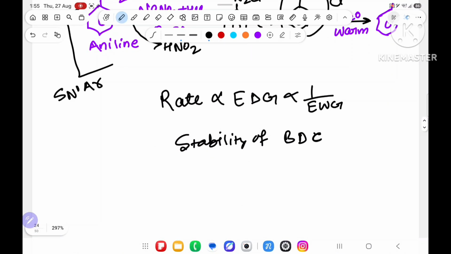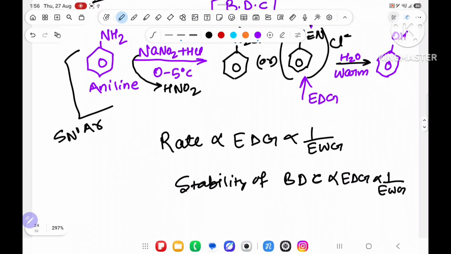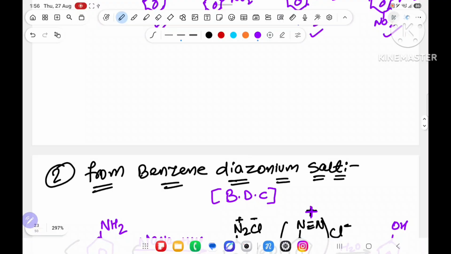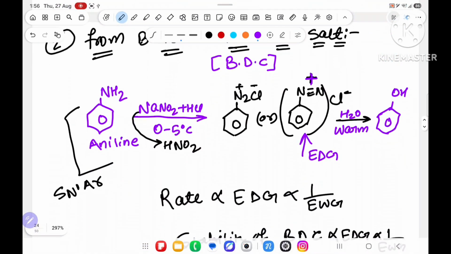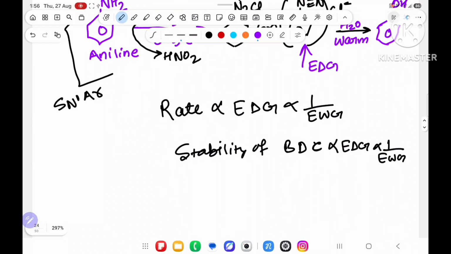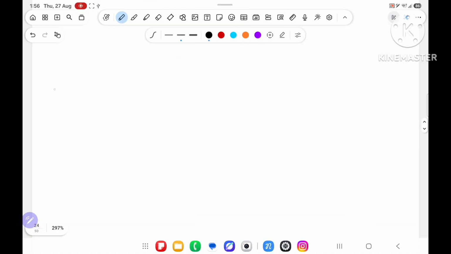Sometimes they will ask benzene diazonium chloride stability. So it is directly proportional to electron donating group, inversely proportional to electron withdrawing group. Why? Because the plus charge is coming here, and this plus is stabilized by some giving electron. So electron donating group will increase the stability. In the previous one, electron donating group decreases and electron withdrawing group increases the rate. But in this one, electron donating group will increase, electron withdrawing group will decrease. So this is the second method to prepare phenol by using benzene diazonium salt.